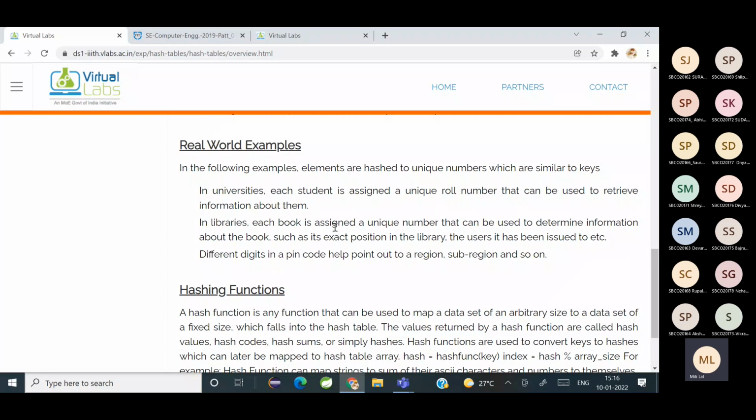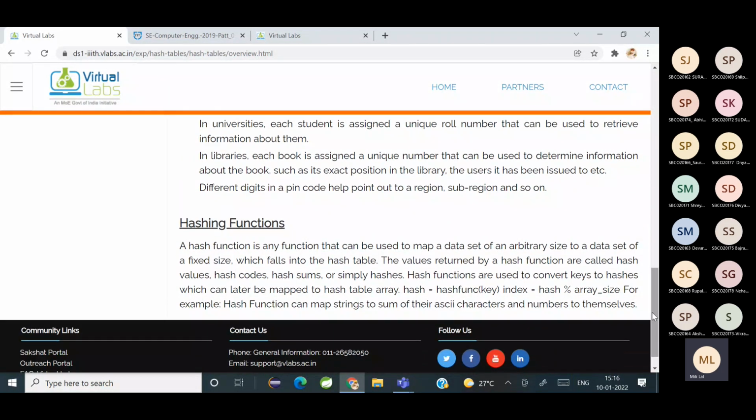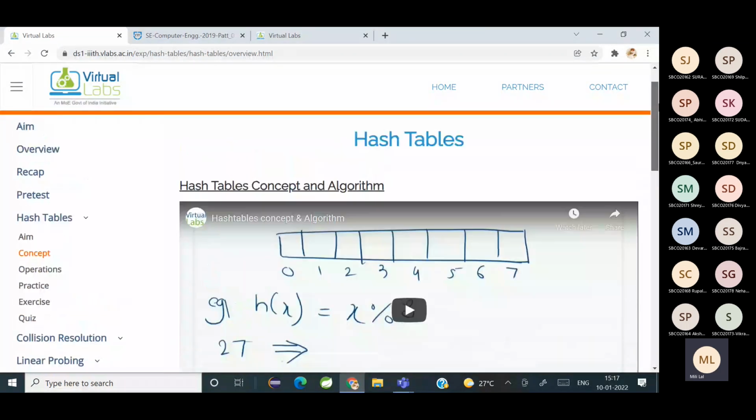Similarly, every library book has a unique number. So using that unique number, you will be easily able to store and retrieve data. Now, what are hash functions? They are applied on the key to generate an index, and the normal hash function that is applied is the hash modulo array size. So what is the functionality of modulo? It returns the remainder. It helps you to find the remainder. Now we'll see how it works.